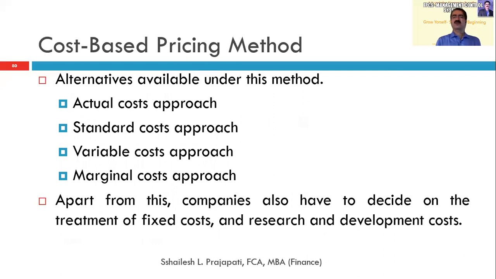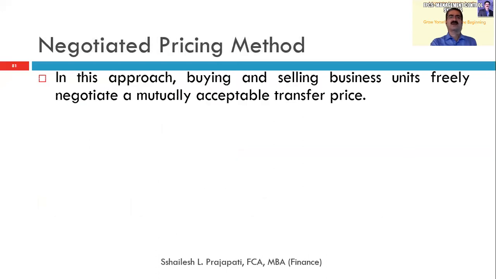Apart from this, companies also have to decide on the treatment of the fixed cost. Normally, they transfer at the per unit cost, and whatever is the research and development cost, they will see how it will be accompanied along with the transfer of the variable as well as the fixed cost.